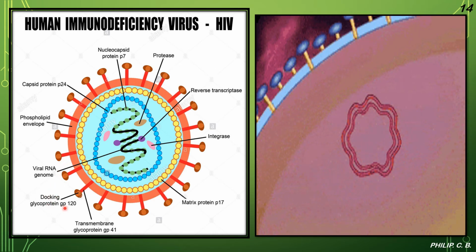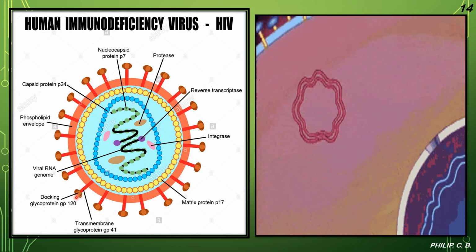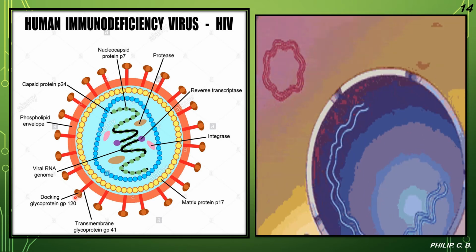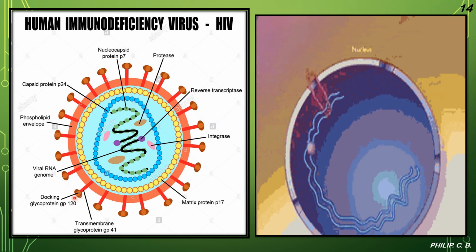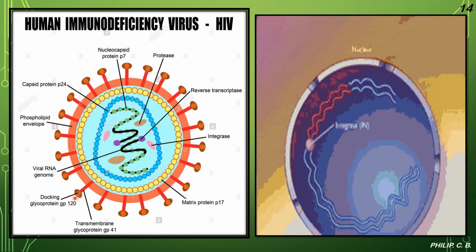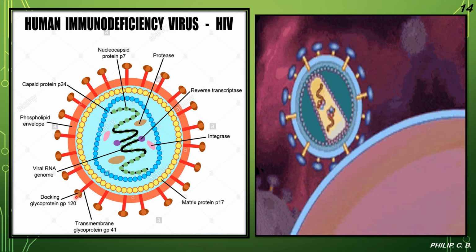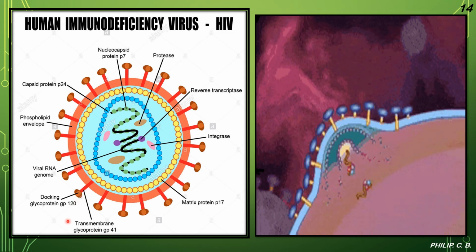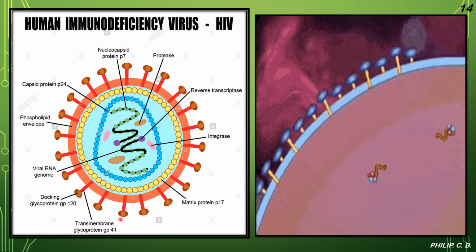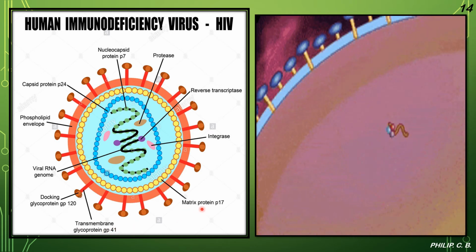That is the docking glycoprotein, which you can say is the main content along with the phospholipid envelope, which helps in protecting the virus against various antibodies or antibiotics. Then the transmembrane glycoprotein and the matrix protein.